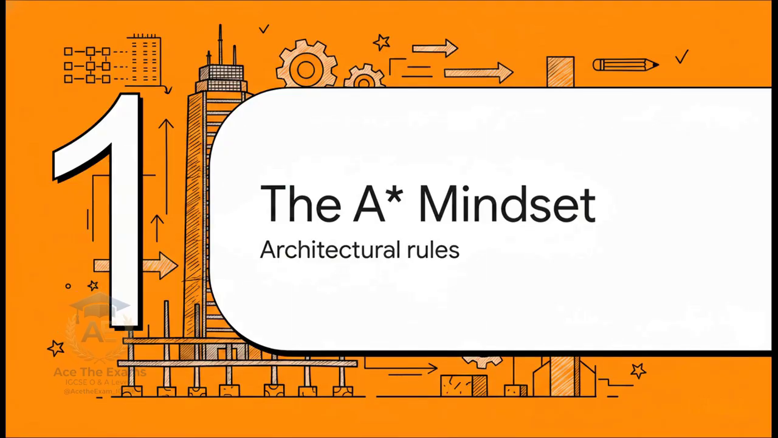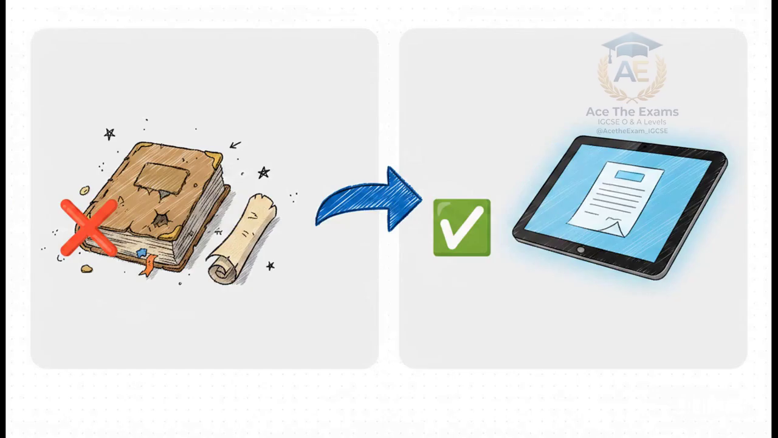Section 1, the A-star accounting mindset. Let's look at these strict architectural requirements for the 2026 syllabus. It's actually fascinating how a simple vocabulary shift can completely dictate your final grade. For the 2026 syllabus, Cambridge has fully transitioned to modern terminology.